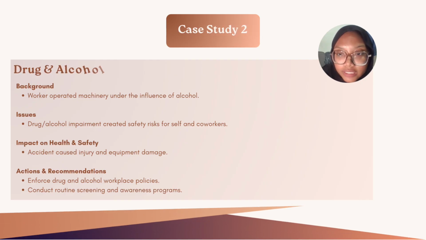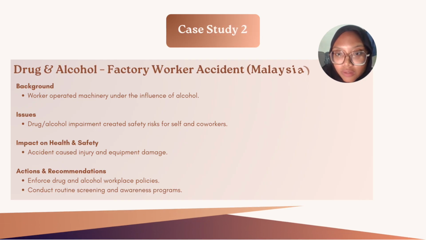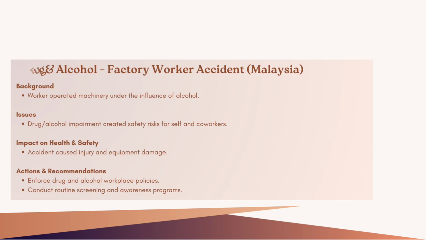The second case study is about drug and alcohol in a factory worker accident in Malaysia. Background: a worker operated machinery under the influence of alcohol. The issue is drug and alcohol impairment created safety risks for self and co-workers. The impact on health and safety is accidents causing injury and equipment damage. And for the action, we enforce drug and alcohol workplace policies and conduct routine screening and awareness programs.